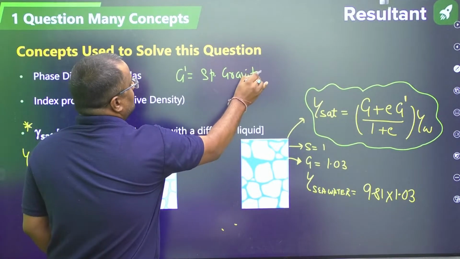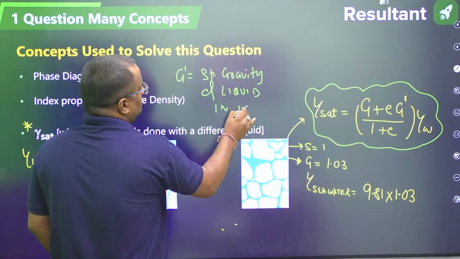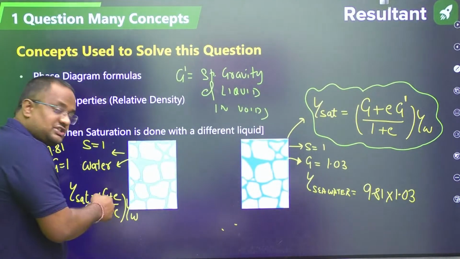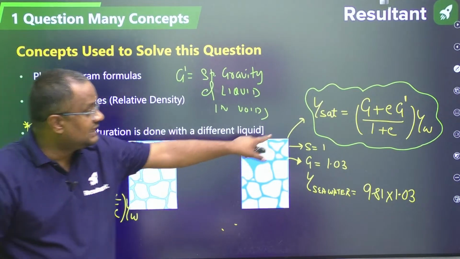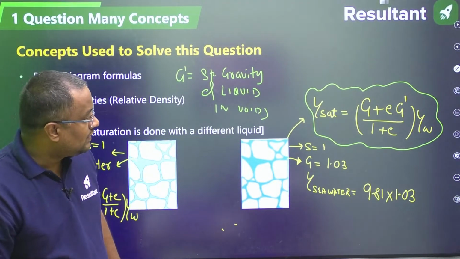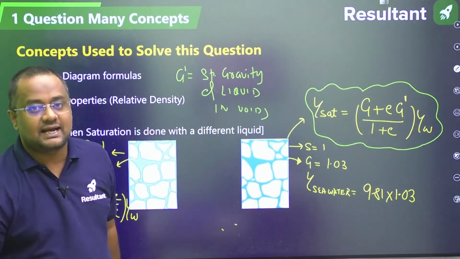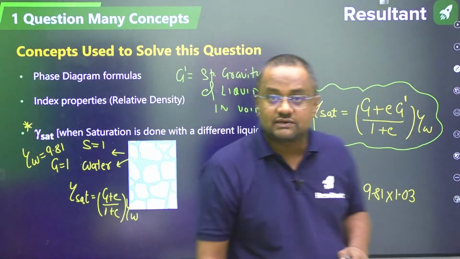G dash is the specific gravity of liquid in voids. Here G dash is 1 because the specific gravity of water itself is 1. This formula I derive in my classroom also, guys: (G plus E into G dash) upon (1 plus E) into gamma W. This is the gamma sat. Now this concept will be used here.